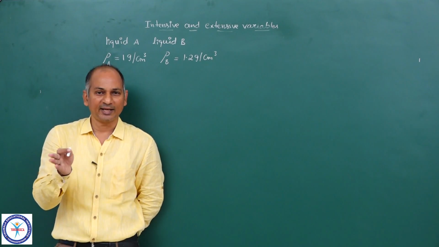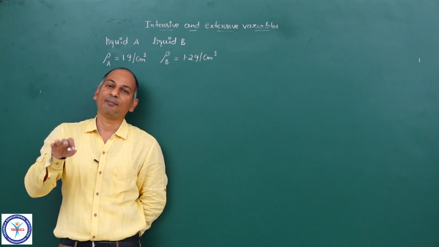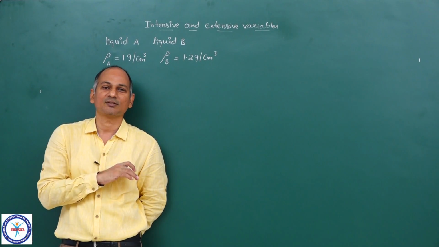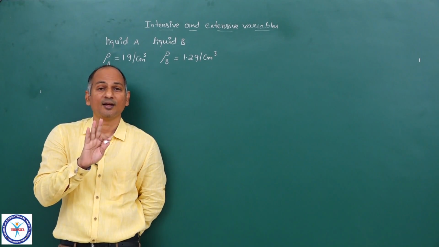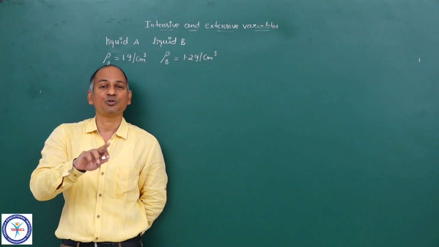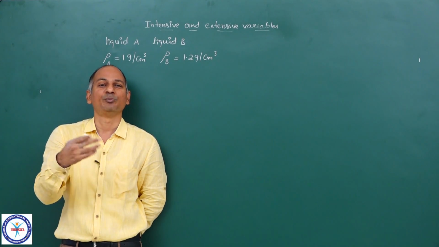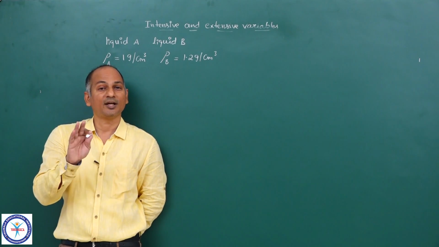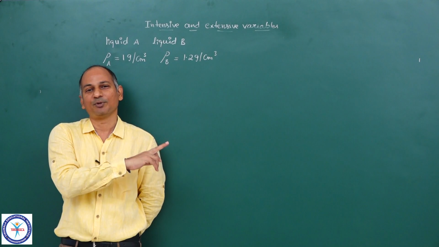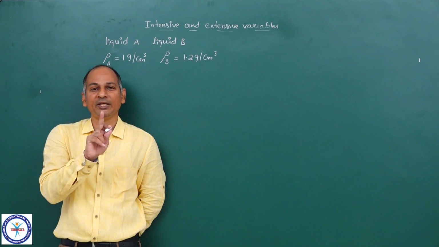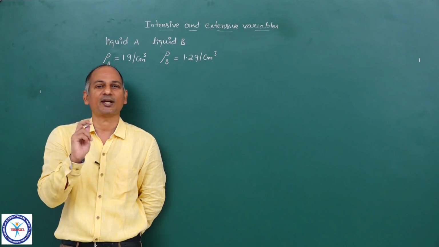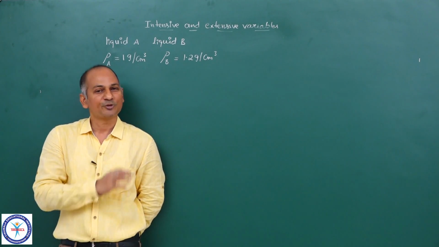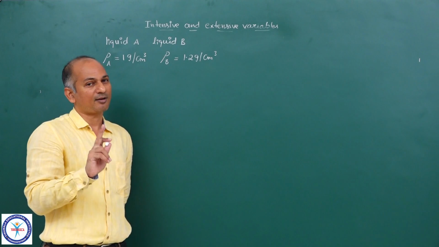See, what are the amounts? 10 ml, 10 ml you mix, or 10 ml of A, 20 ml of B you mix, 100 ml of A and 1 ml of B you mix. Actually, what is the proportion? What is the ratio of their proportions? Volume ratio or mass ratio, that we require. Even in our previous example, if you remember, we require either population or area of both the countries. Otherwise, you cannot calculate the resultant population density. So here also we require either volumes or masses.